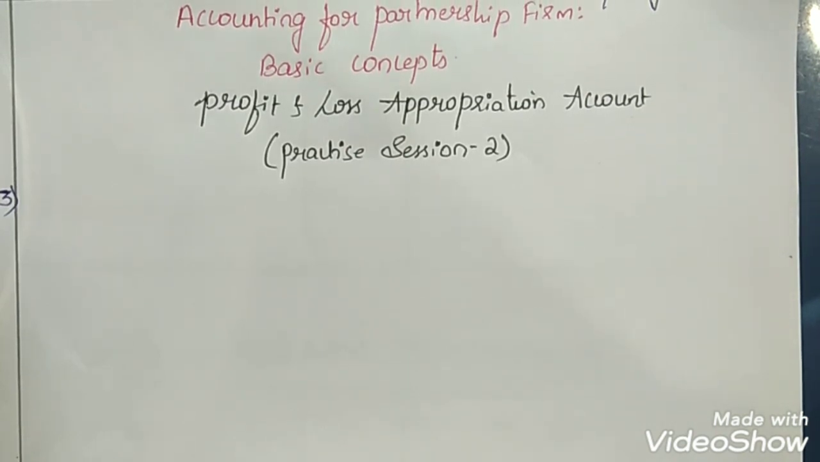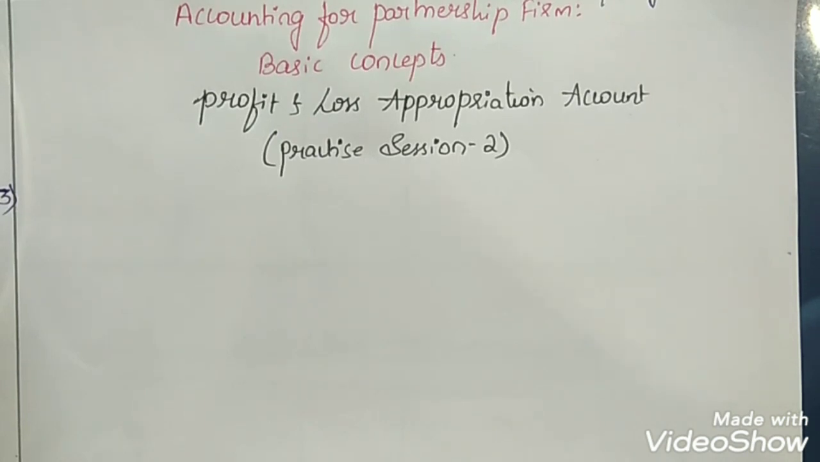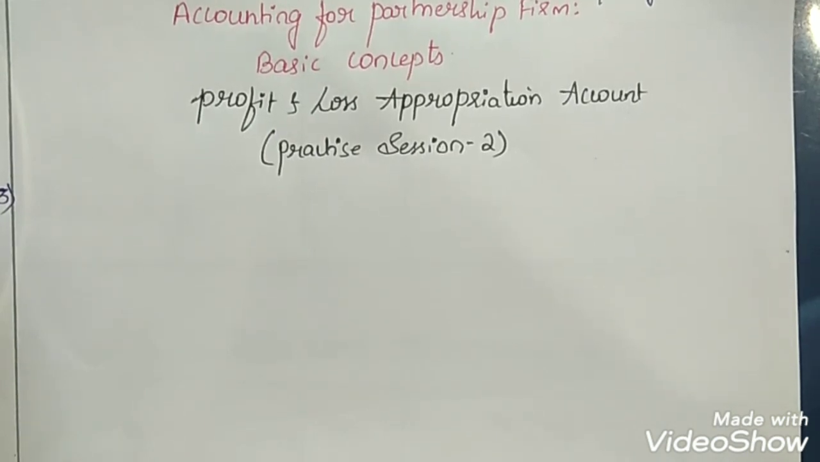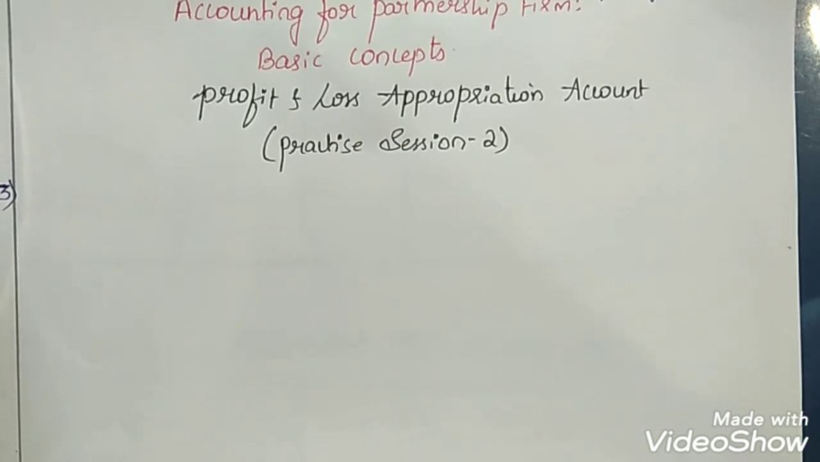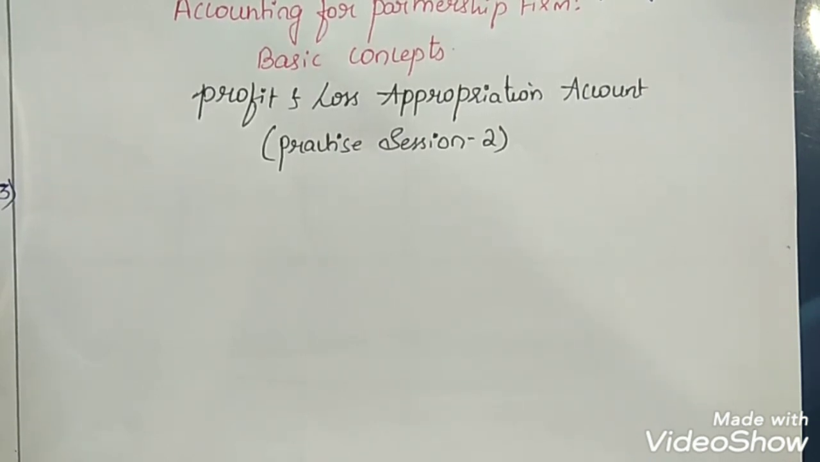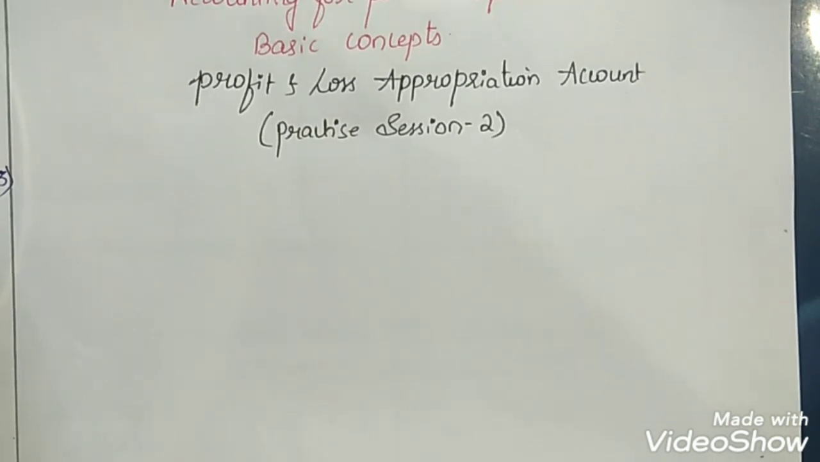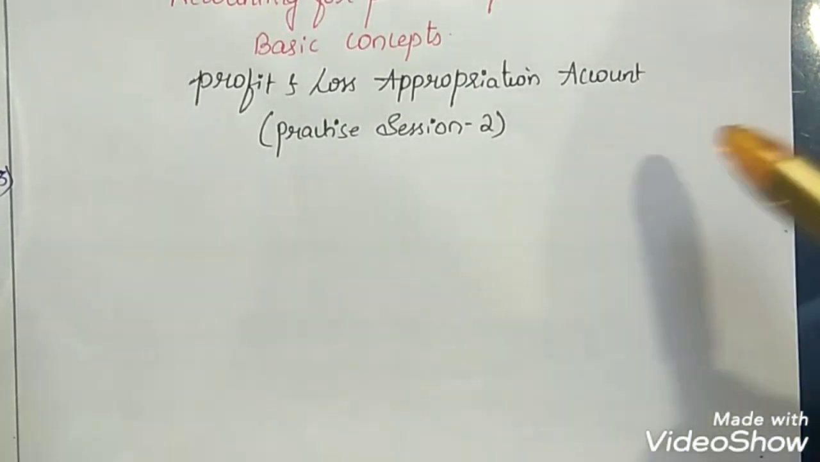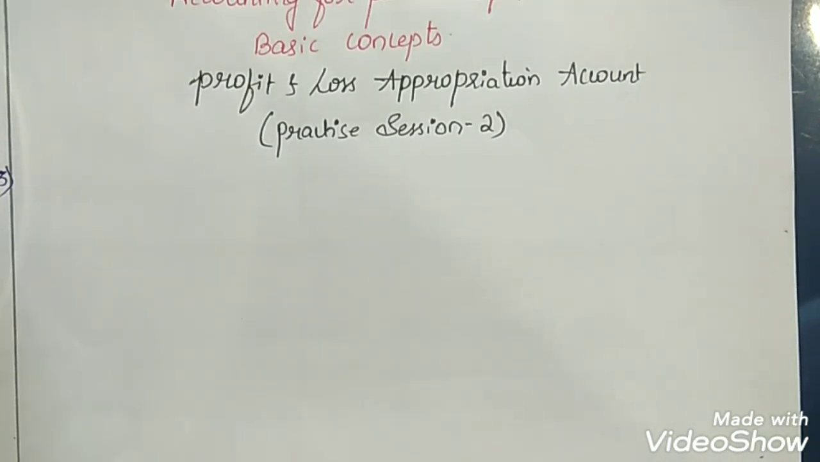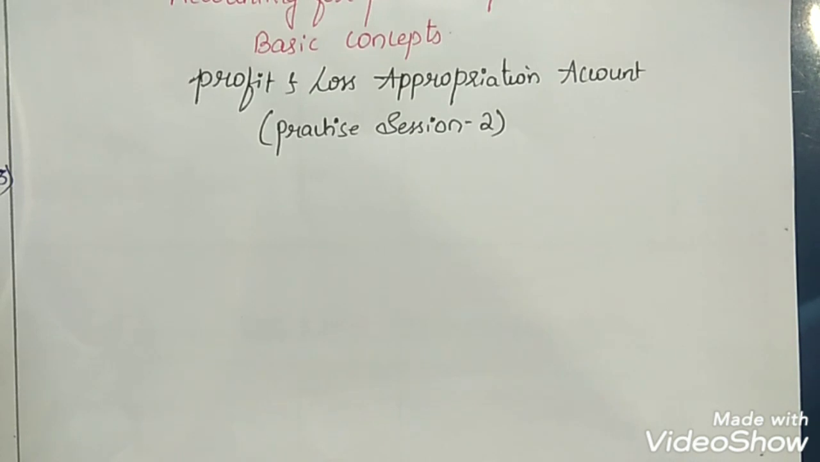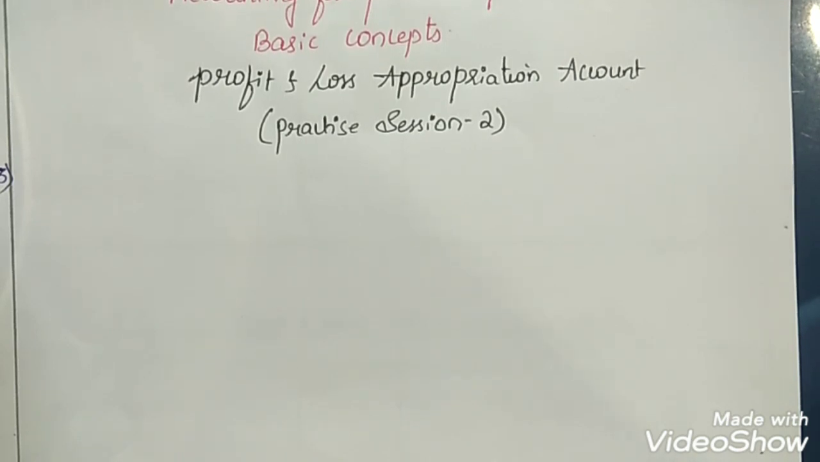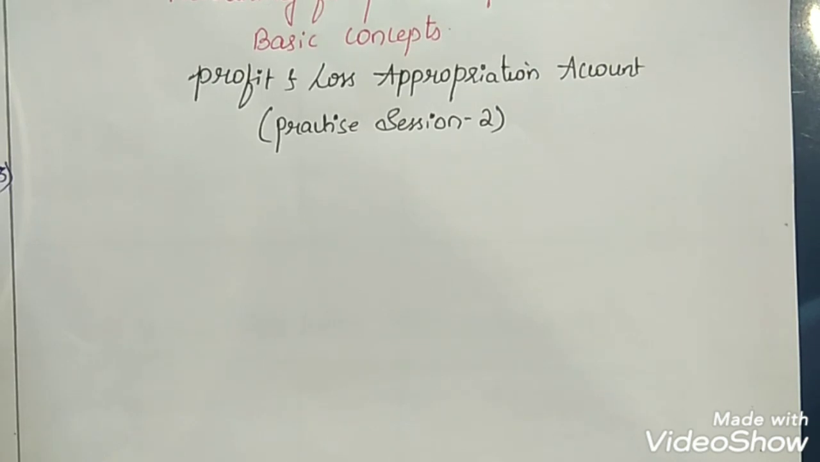Now, in case there is an absence of a partnership deed between the partners, it means there is no agreement between the partners, then the Indian Partnership Act 1932 has made certain rules. In the absence of a partnership deed, we should not provide any interest on capital or drawings. We cannot charge any interest on capital or drawings from the partners. We cannot pay any salary, commission, or remuneration to the partners.